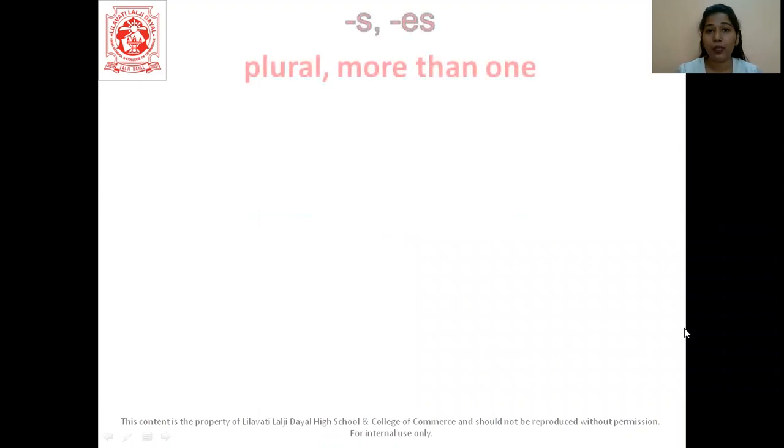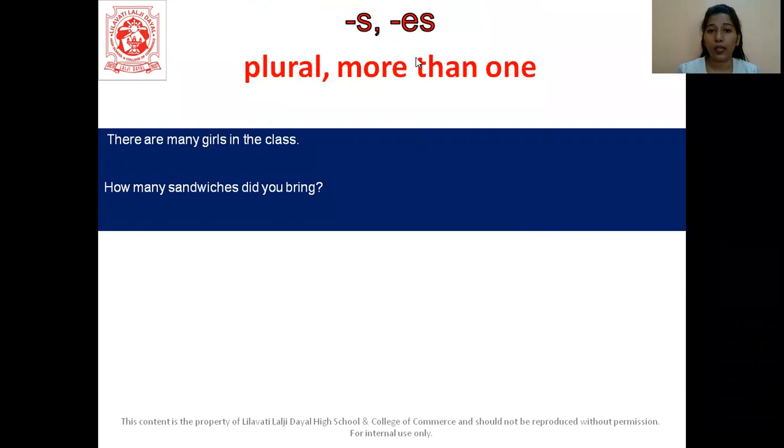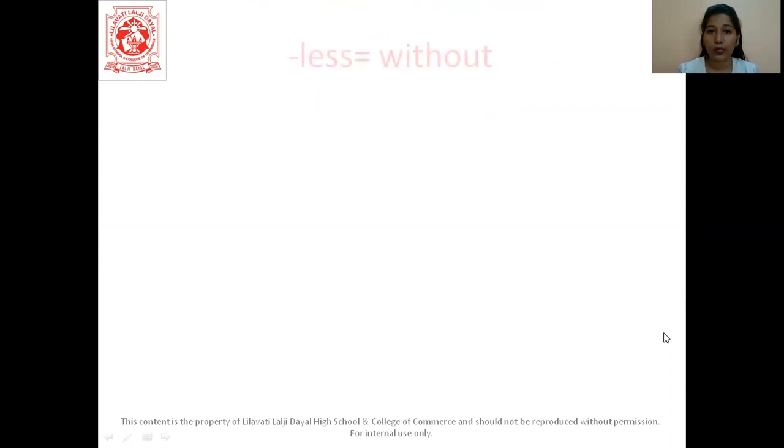Let us see the examples now. We have S and ES, it means plural, which means more than one. There are many girls in the class. See here, girl plus S, girls. How many sandwiches did you bring? Sandwich, ES you added becomes sandwiches. Let's see the next example.